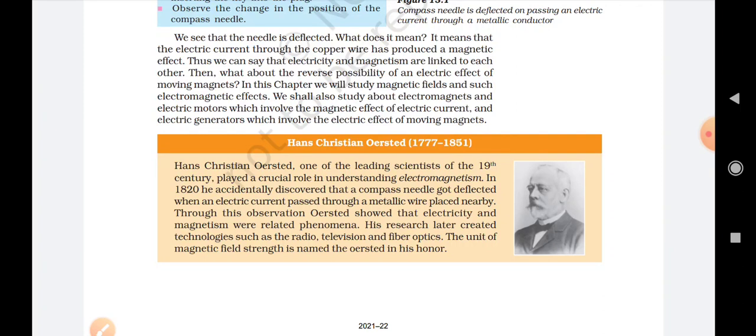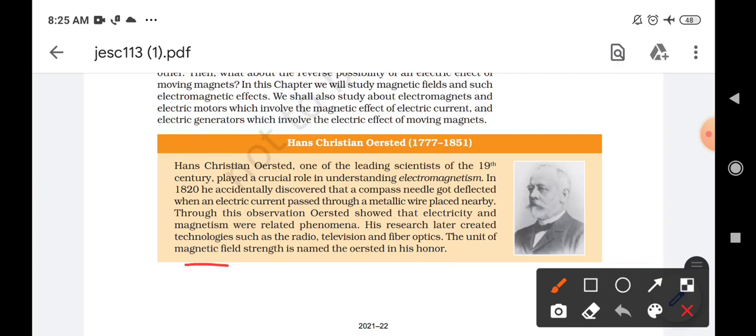So it was Hans Christian Ørsted who worked on it, and because of this he was honored by giving the name Ørsted to the unit of magnetic field strength. Okay, so magnetic field strength is named the Ørsted in his honor.